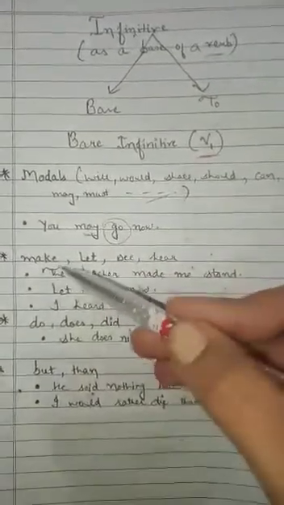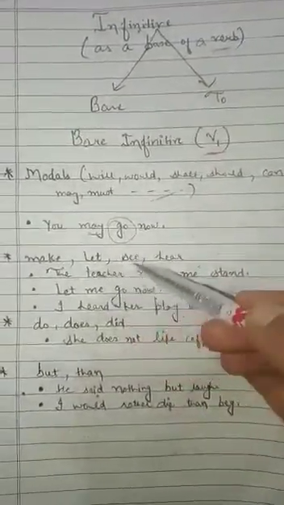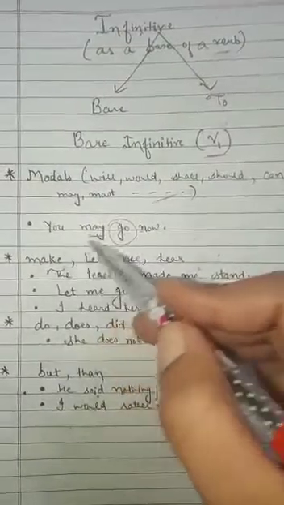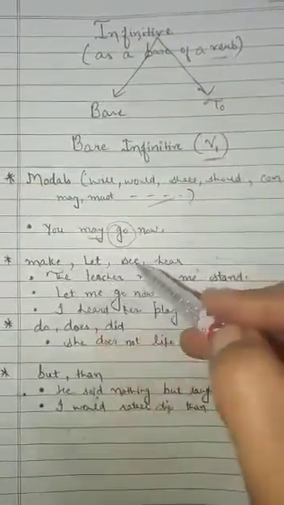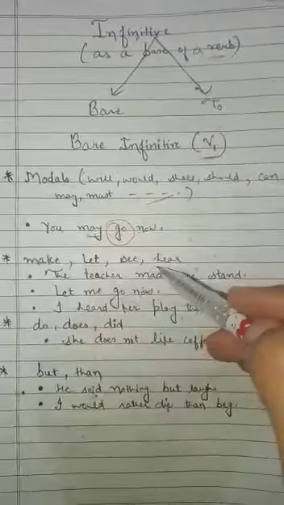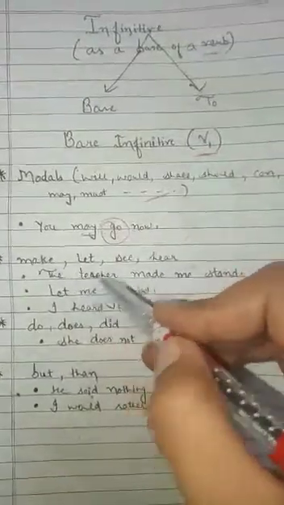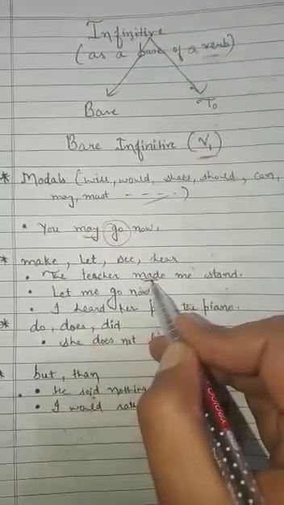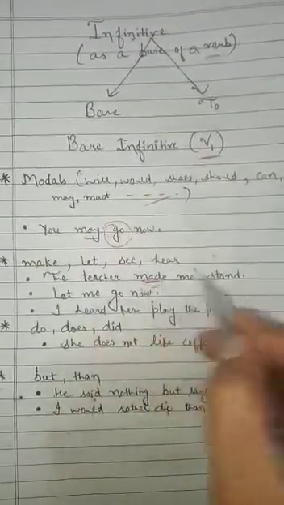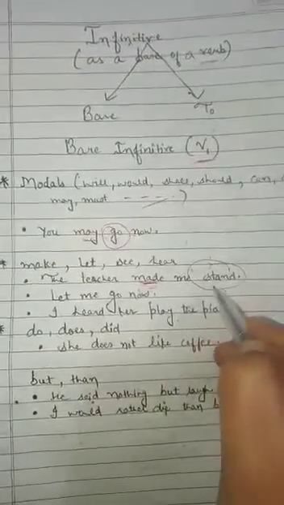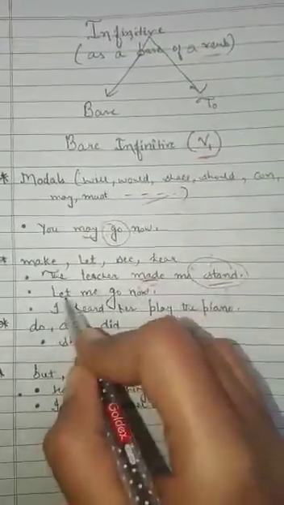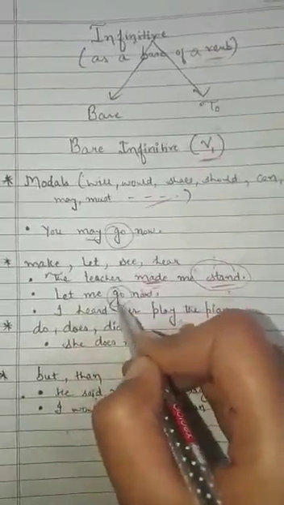With the verbs make, let, see and hear, these verbs you have to learn or keep in mind properly. With the different forms of verb make, let, see and hear, we always use first form. For example, the teacher made me stand. Made is second form of make. So with the form of make we are using stand, so stand is bare infinitive. Let me go now, so with let we are using go, which is also a first form.